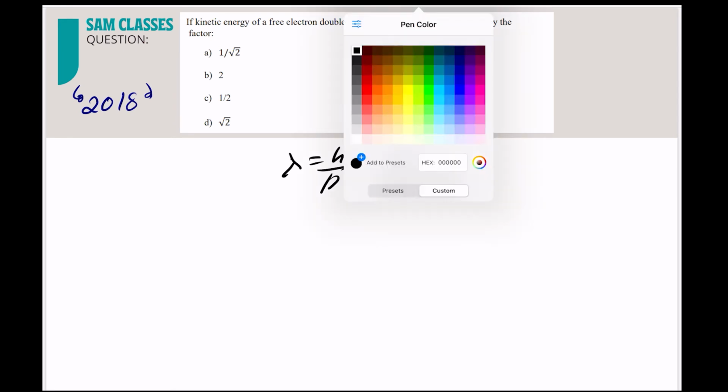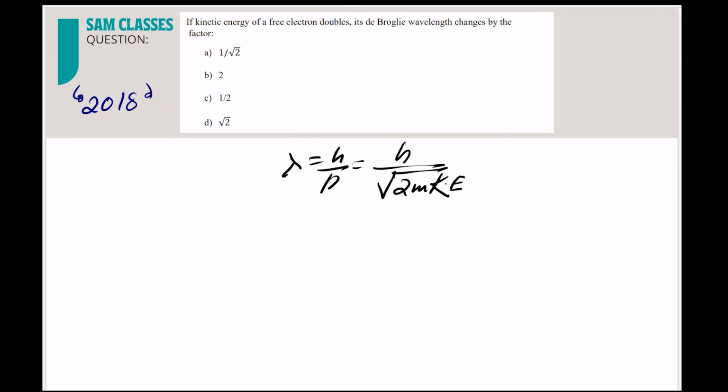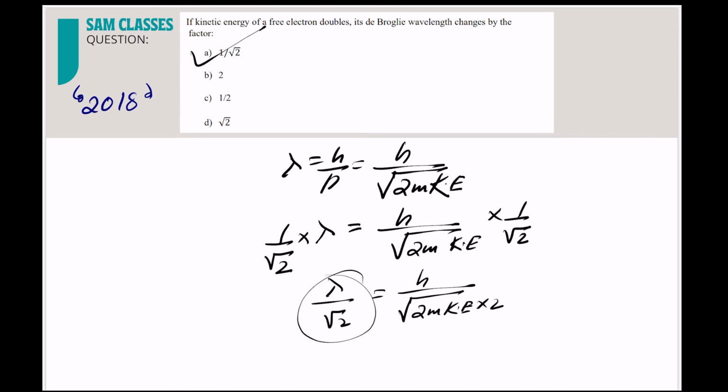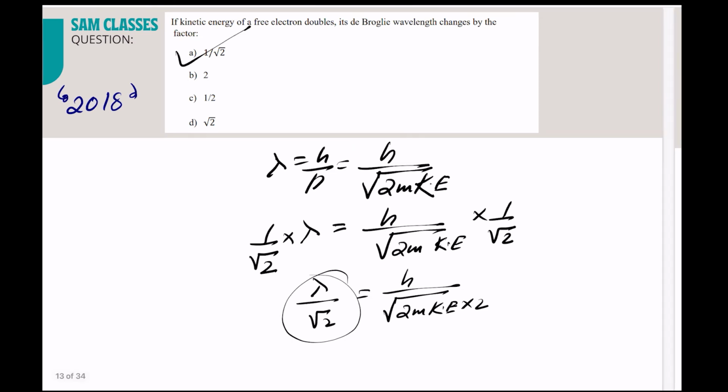How can we double the kinetic energy, sir? Very easy, sir. In order to insert the value, lambda is equal to h by root under 2m kinetic energy. I need to multiply this with 1 by root 2. Then only this root 2 will be inserted. So if I'm multiplying there, I'll multiply here also. So lambda by root 2 is equal to h by root under 2m kinetic energy into 2. Correct. So I need to multiply this whole thing by 1 by root 2 times. That's it. Clear? So very simple.